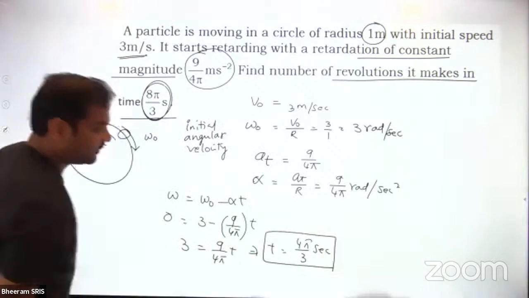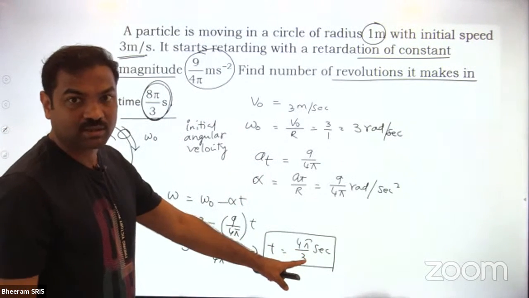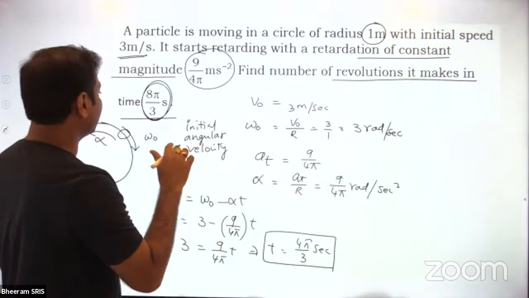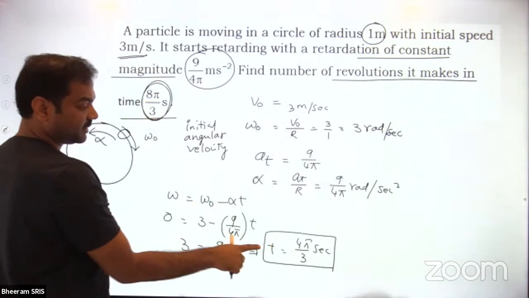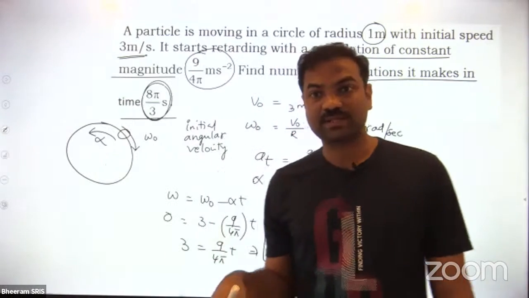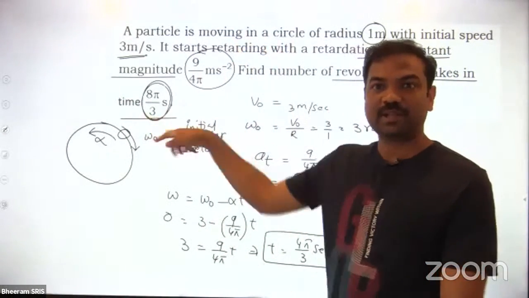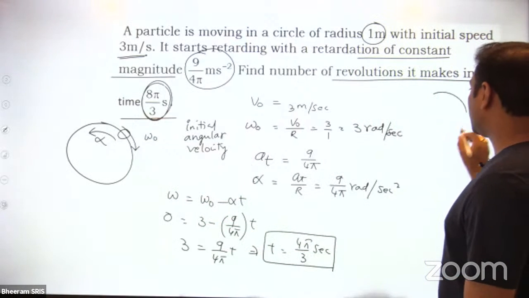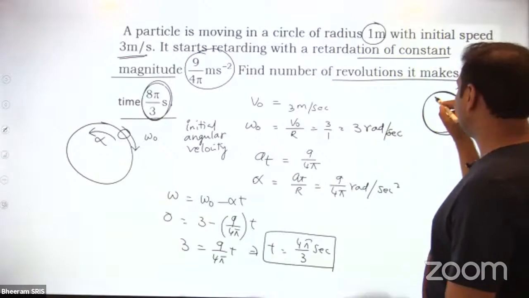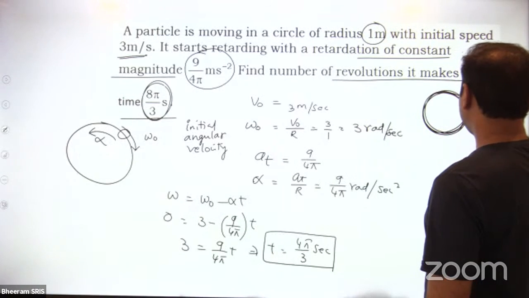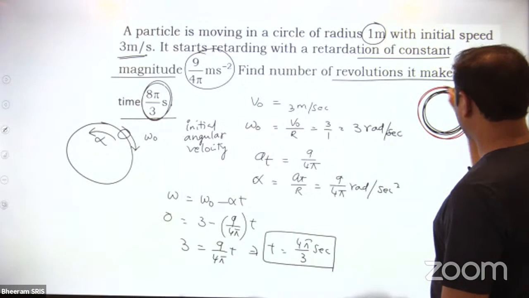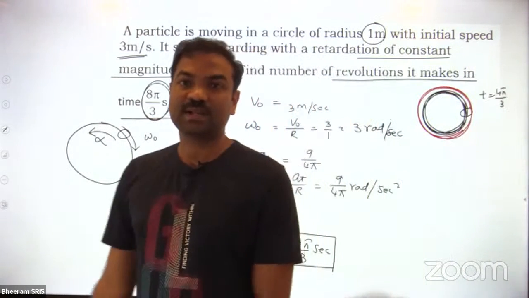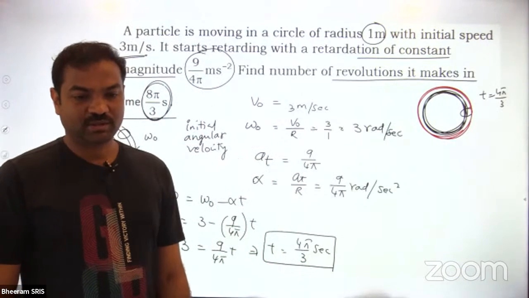In time 4 pi by 3 seconds it comes to rest instantaneously, not permanently. Again it will go in the other direction. This is 4 pi by 3, this is 8 pi by 3. In 4 pi by 3 seconds it comes to rest, but they are asking for 8 pi by 3, double this time. Suppose it is revolving in clockwise sense. It will go clockwise till 4 pi by 3. The acceleration still acts, so in the remaining time it will rotate in the opposite, anti-clockwise sense. That is the important thing. Getting my point or not?